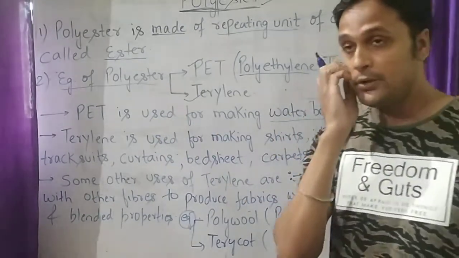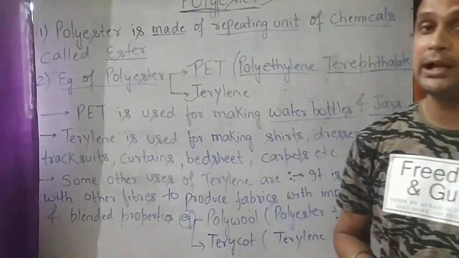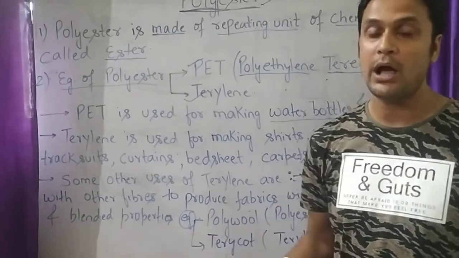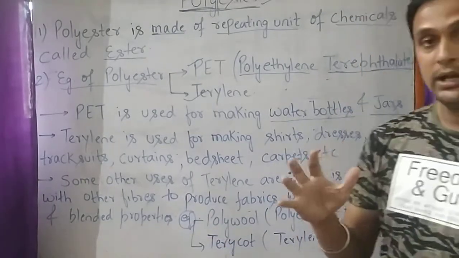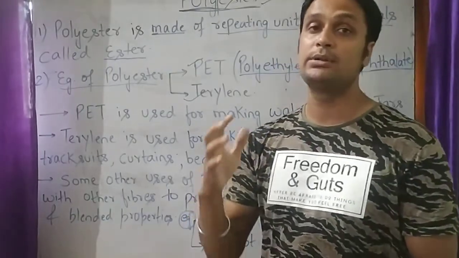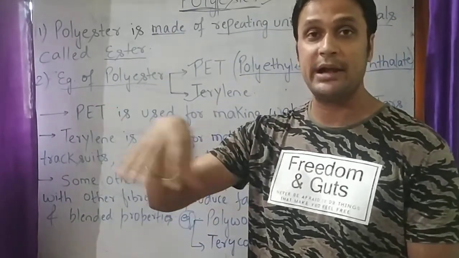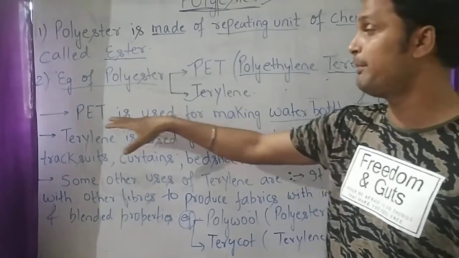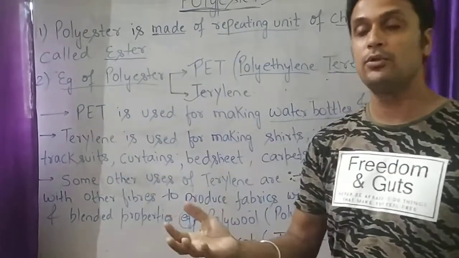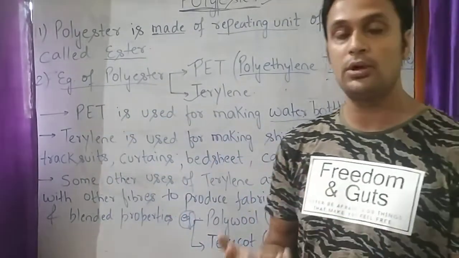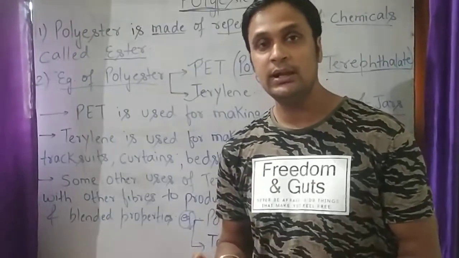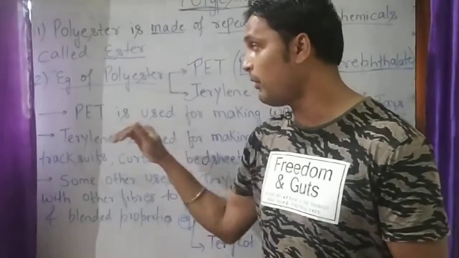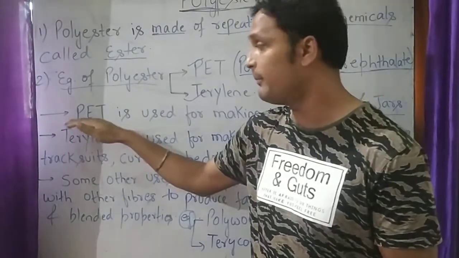So students, you might have seen the Jal Nigam which supplies water to different houses. The bottle in which water is provided to different houses is made up of PET. You also bring water to school for drinking. The water bottle which you bring is also made up of PET.